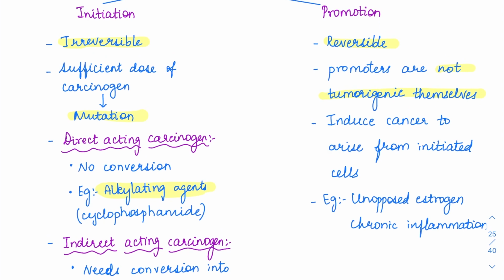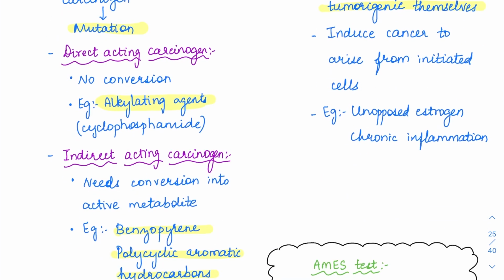So promotion, what are the examples? There is already a mutated cell. On that I am going to put excess estrogen. So there is going to be some kind of pathology in which there is excess estrogen. Unopposed estrogen is going to result in the formation of breast cancer and also endometrial cancer. Estrogen is as such not carcinogenic, but if it acts on a mutated cell, it is going to promote the cancer. Same goes for chronic inflammation.